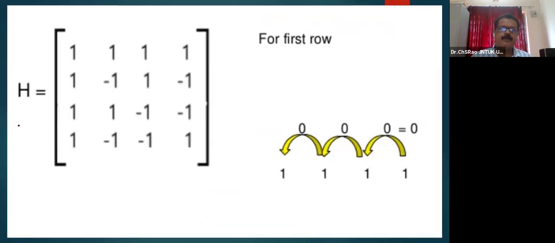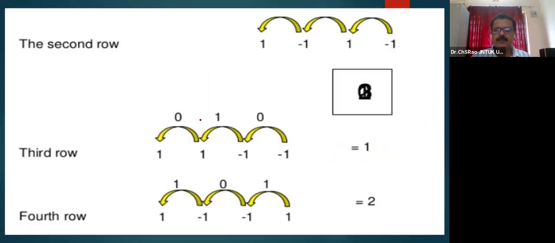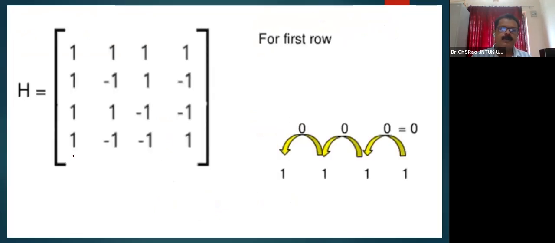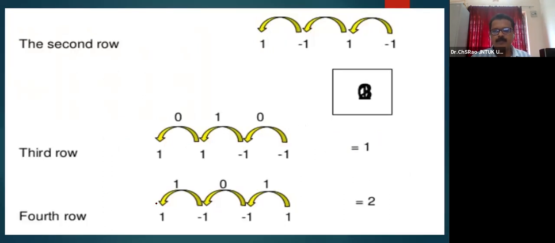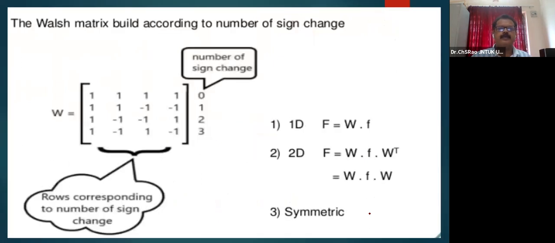If you take the third row, 1 1 minus 1 minus 1, 1 1 minus 1 minus 1, this is H2. Here there is no sign change, and here there is 1 sign change, and here again no sign change. So the sequency is 1. For the fourth row, if you take 1 minus 1 minus 1 1, 1 minus 1 minus 1 1, this is one change, there is no change, this is another change. So therefore 0, 1, 2, 3 is the sequence. Here you can identify the number of sign changes.